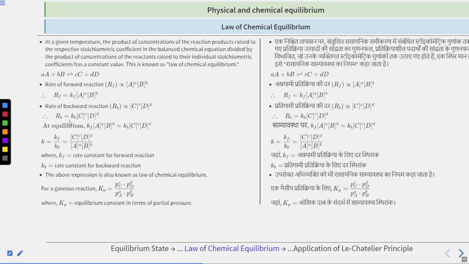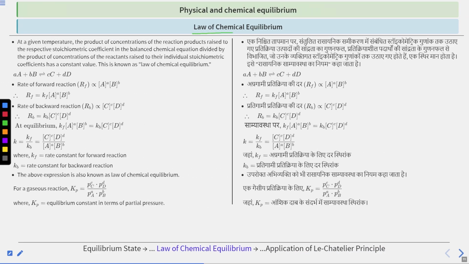Okay, let's move to the law of chemical equilibrium. So what is the law of chemical equilibrium? At a given temperature, the product of concentrations of reaction products raised to the respective stoichiometric coefficient in the balanced chemical equation, divided by the product of concentration of reactants raised to their individual stoichiometric coefficient, has a constant value. And this is known as the law of chemical equilibrium.